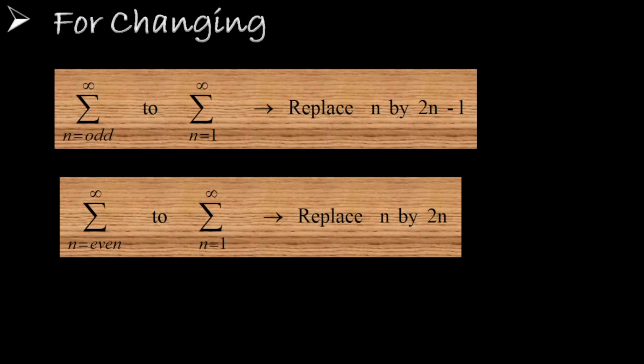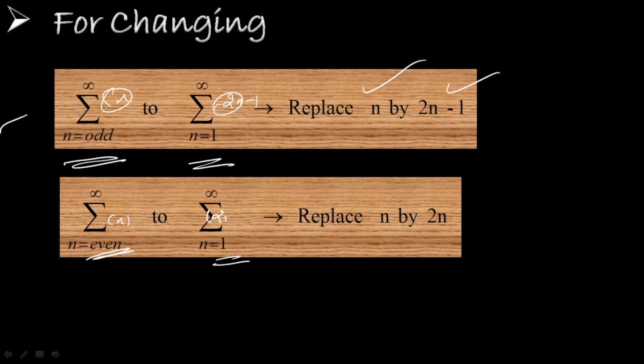Okay. Next, for changing the summation from r to infinity to sigma 1 to infinity, you have to replace the value inside the summation. If you replace n by 2n minus 1, then the summation changes from r to infinity to 1 to infinity. Suppose you change the summation over even terms to 1 to infinity, you have to replace n inside the summation by 2n. By doing so, the summation over n takes values from 1 to infinity, converted by replacing n by 2n.